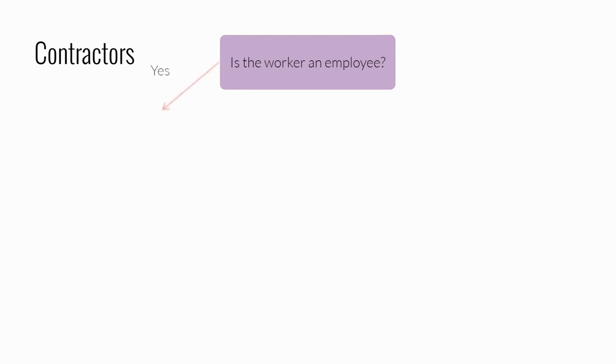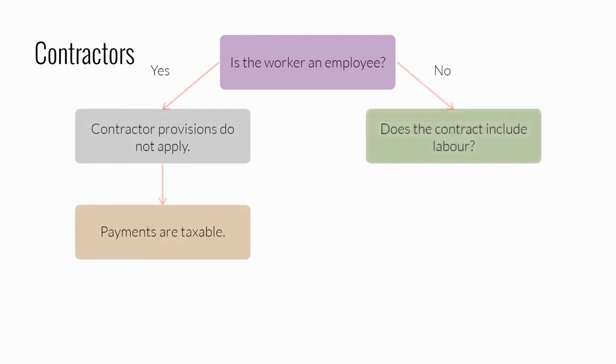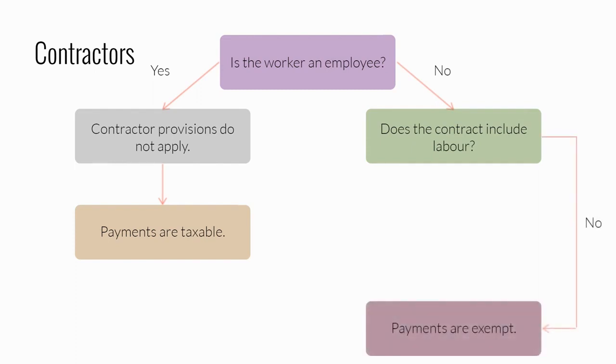So, to help summarise the contractor arrangements, you may wish to refer to this slide. The first thing you should consider is if the person performing the work is an employee. If they are, payroll tax applies and they are captured under the broad heading of taxable wages. If they are not an employee, you should consider if the contract that the person is engaged under includes a labour component. If no, the contractor provisions do not apply and no payroll tax applies.